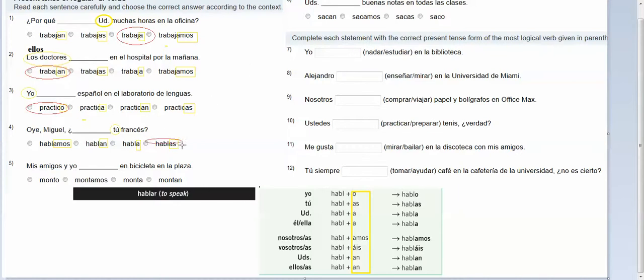Okay, then mis amigos y yo blank en bicicleta en la plaza, so it's a statement, so my subject is coming in the beginning. That's not in my chart, my friends and I. However, that's the same thing as saying we, which would be nosotros. Okay, and then we want to look at our endings. We've got O, AMOS, A, and AN. Okay, so if nosotros is our subject, AMOS is the ending that we want, so our answer is montamos.